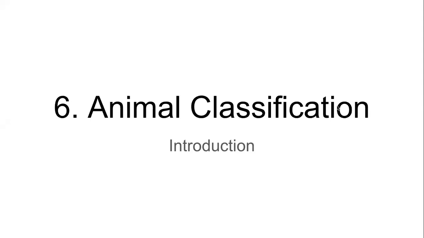Now, we will start the 6th chapter in Science 2. There are 10 in all. We have covered 5. We will start the 6th chapter in Science 2, which happens to be the 6th chapter in the textbook also, which is called Animal Classification.